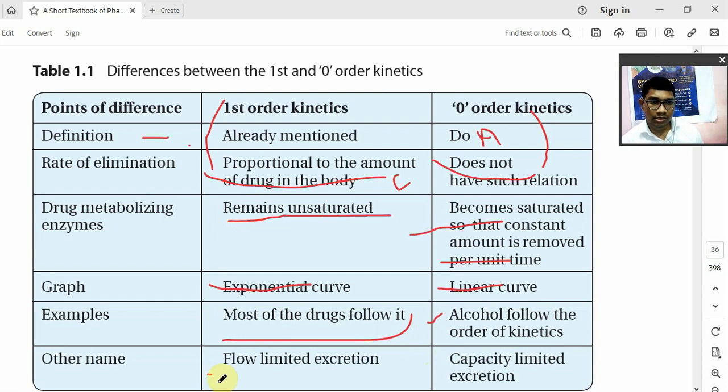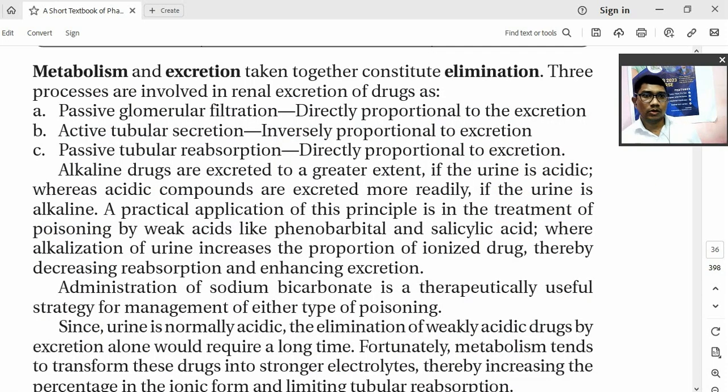It is also known as rate or flow limited excretion, and zero order is known as capacity limited excretion. So elimination occurs in different stages. Urine formation occurs in three steps: glomerular filtration, then tubular secretion, and passive reabsorption.